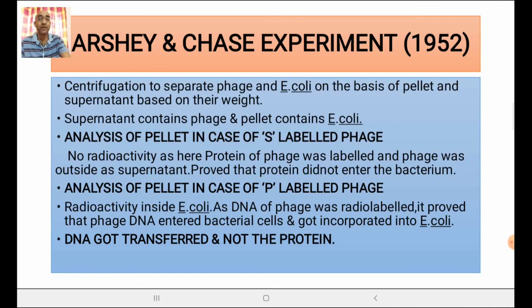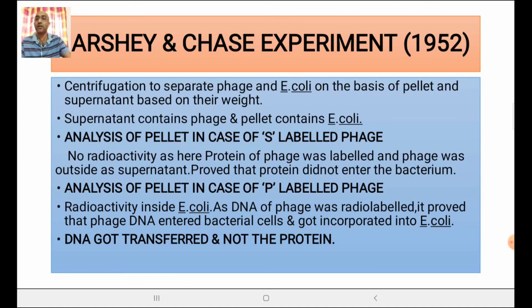Now when the pellet with phosphorus labeled phage was analyzed, it was found that radioactivity was there because we actually radio labeled DNA with phosphate, and that DNA of the phage was found out in the E. coli. Got it? So this completely proved that here DNA got transferred, not the protein. This completely proved that DNA is the genetic material. Got it? So with this we conclude this particular video.